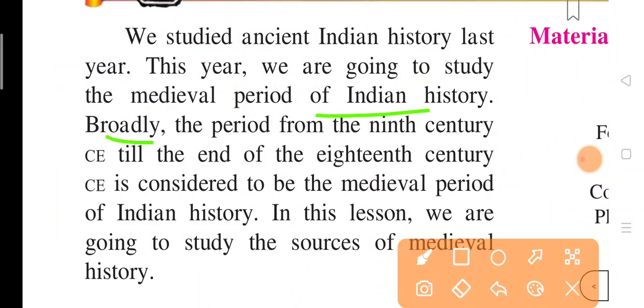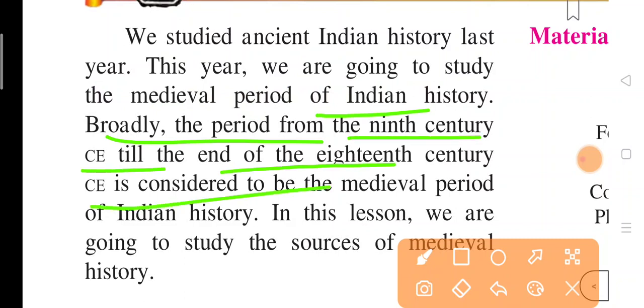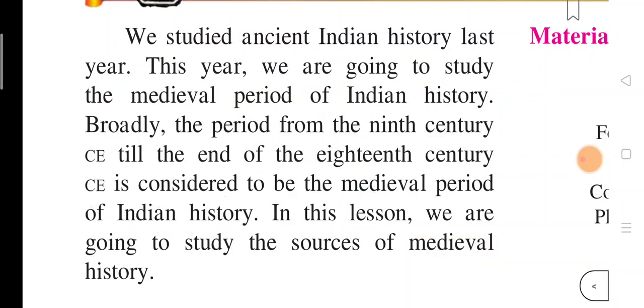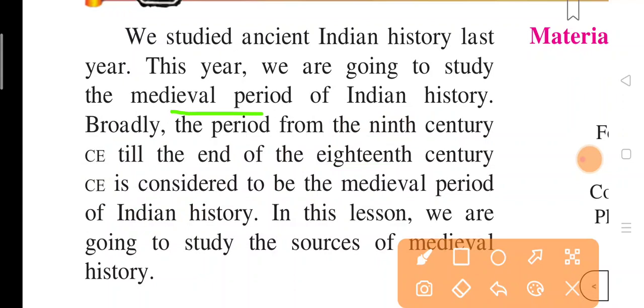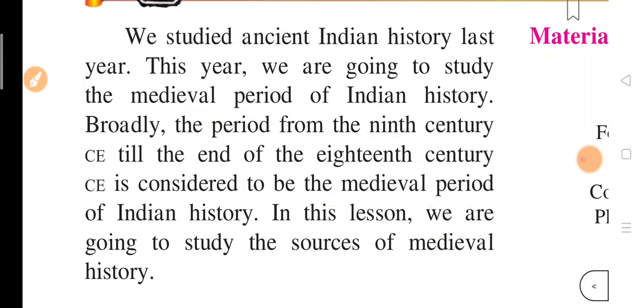Okay? So broadly the period from 9th century CE till the end of 18th century CE is considered to be the medieval period of the Indian history. So children, in the last year we studied about the ancient history and in this year we are going to study about the medieval history. And the period between 9th century CE to 18th century CE is considered as the medieval period.